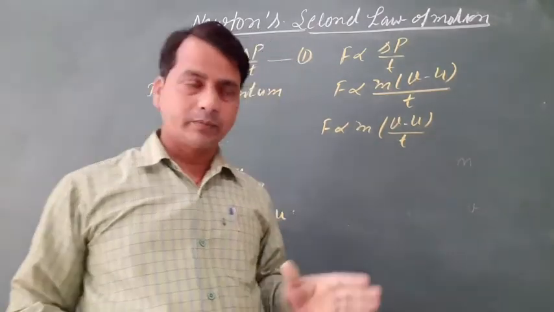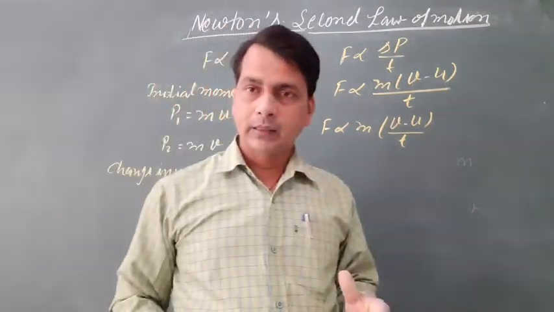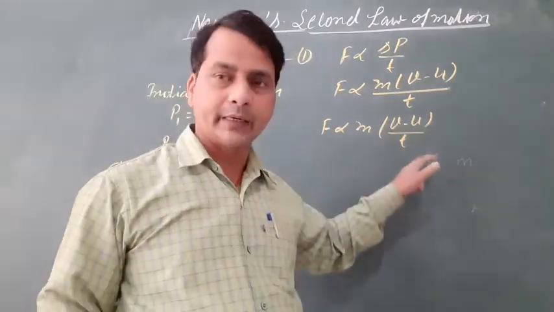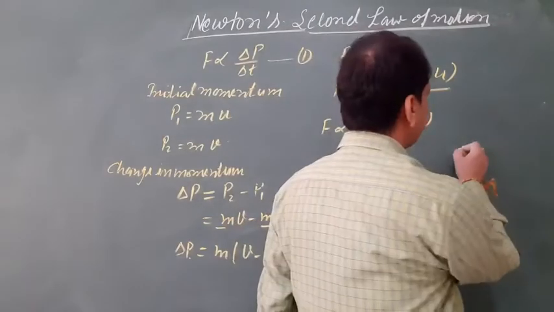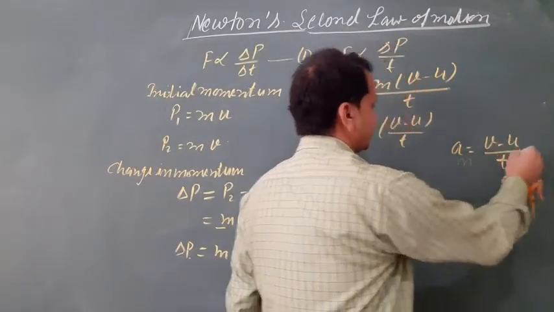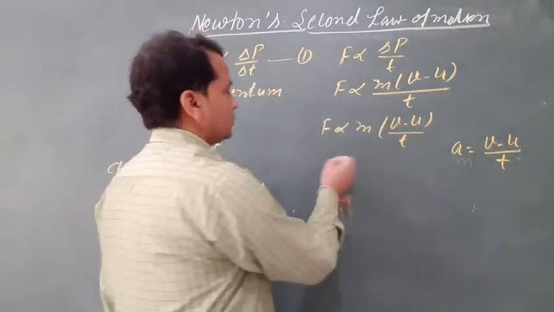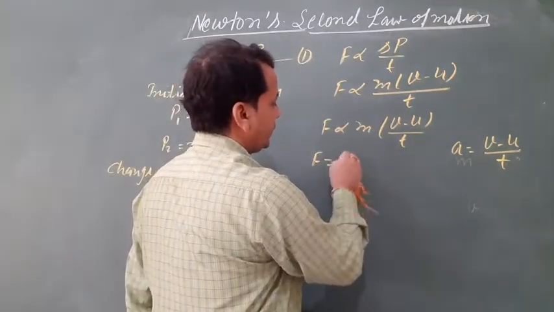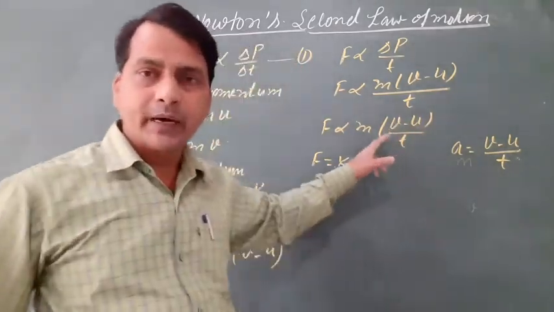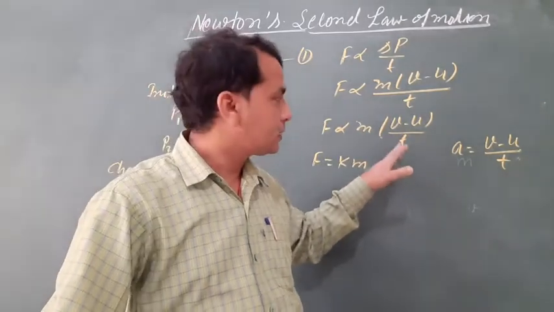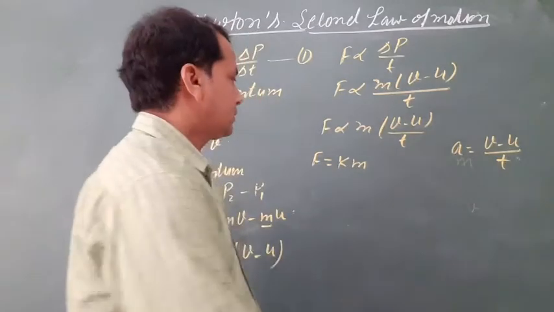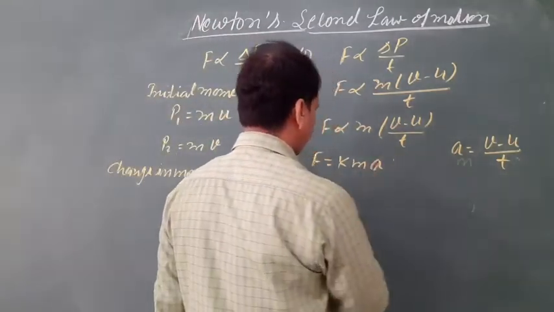According to the definition of acceleration, the rate of change in velocity by time taken, acceleration a equals (v minus u) by t. So here F equals k m, change in velocity by time taken, (v minus u) by t. So (v minus u) by t is the acceleration, m into k.